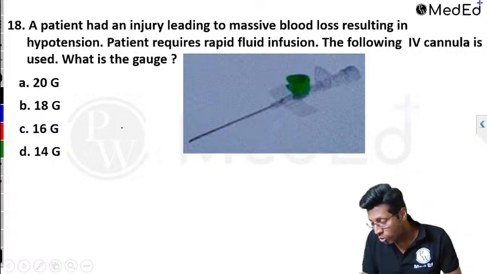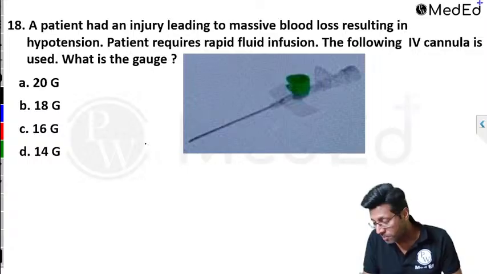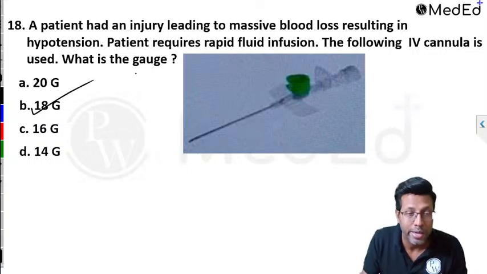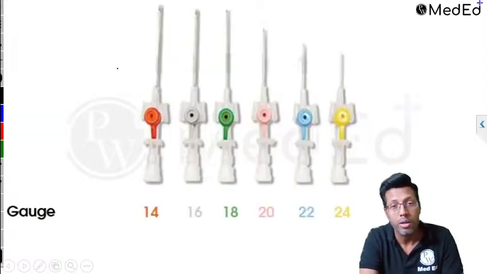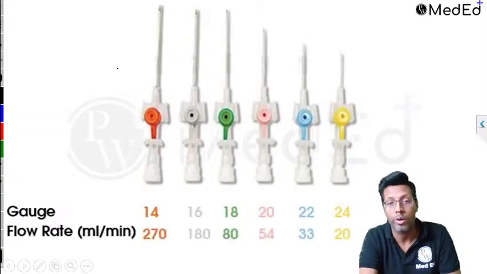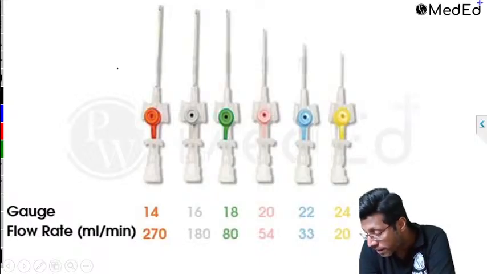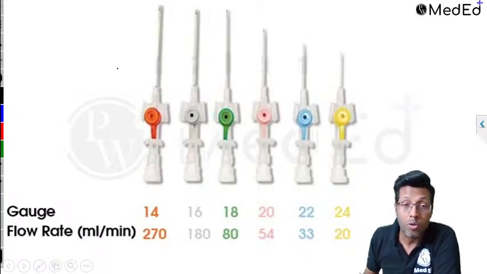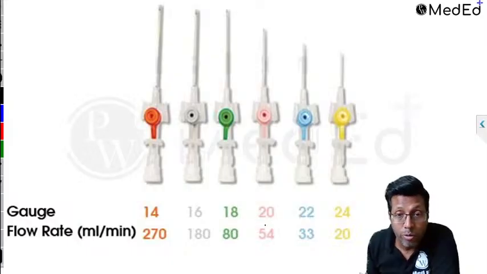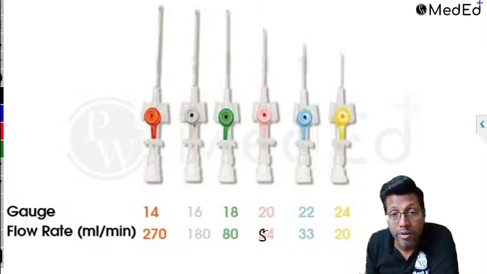Okay, Dr. Rohit says 90. हाँ करेक्ट, 90 है, 90. Okay, all of you are correct. Absolutely, 18 gauge. You are supposed to know the gauge and you're supposed to know the flow rate also. So remember, as Dr. Rohit has said 90, Dr. Noob says 100, Dr. Rashmi says 93. Yeah, dekho, that's what you need to find out. Anything you have to remember like this, anything near 50.